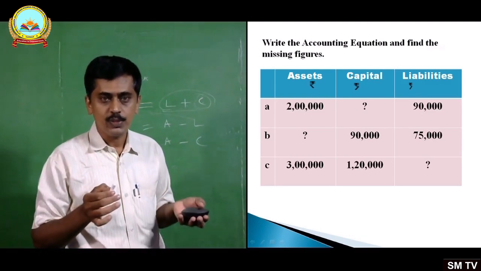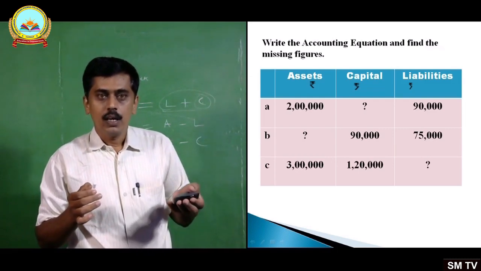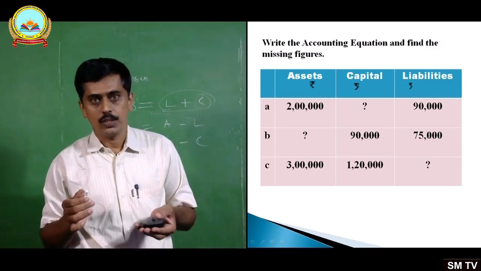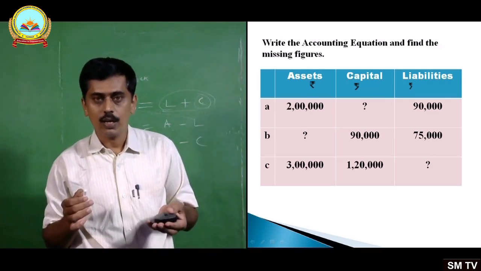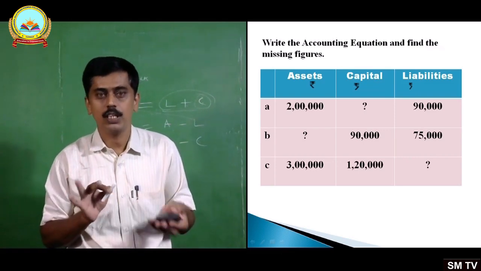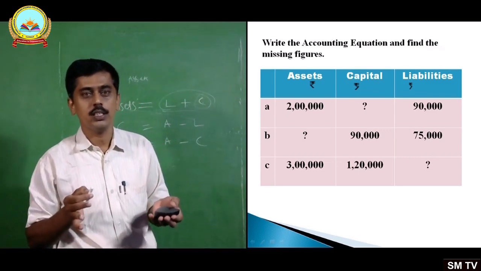And in case of C, assets 3 lakhs, capital 1,20,000, and you are asked to calculate liabilities. So 3 problems here, 3 missing figures you have to calculate.